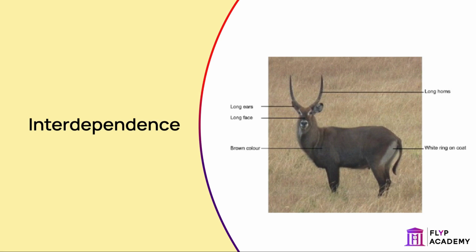They would also need to compete for food and water, as well as territory. The horns help to fight off predators and competitors, as well as attract mates. The brown colour allows it to camouflage with the surroundings so that it can eat and drink more safely. Organisms that compete more successfully are more likely to survive and reproduce, thus continuing on their species.